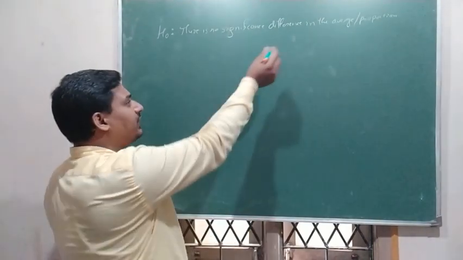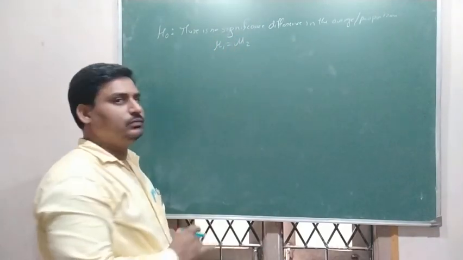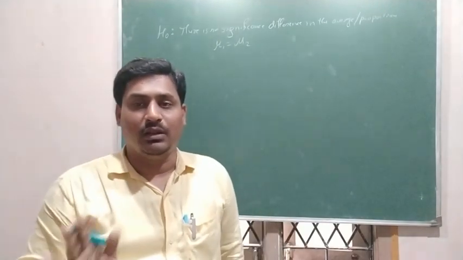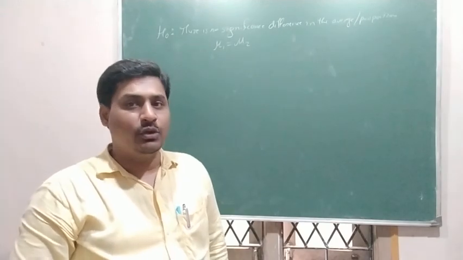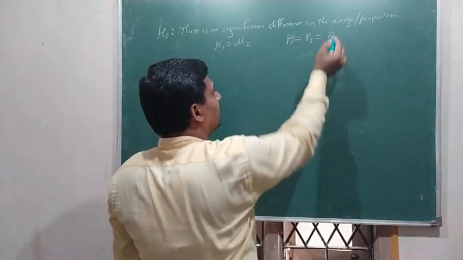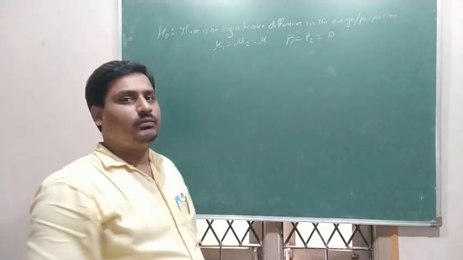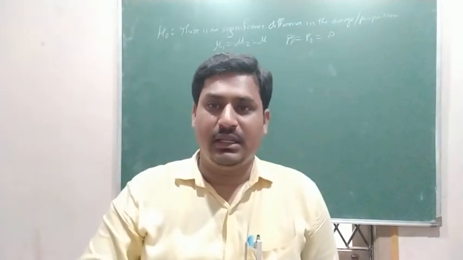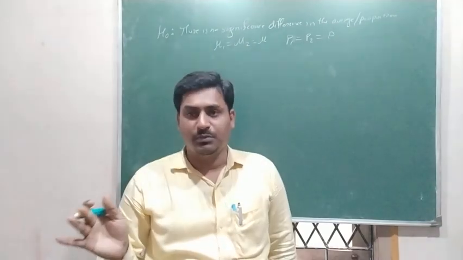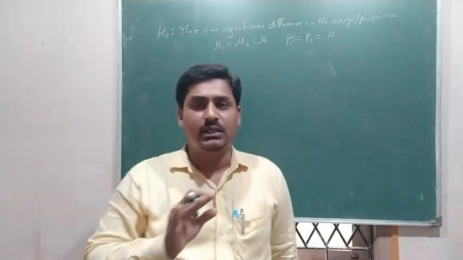Okay, so here if it is mean, we write mu1 is equal to mu2. We assume that both population mu is equal. If it belongs to proportion, then we write P1 equal to P2 is equal to P. So both populations' mean is equal to the standard population's mean, and both populations' proportion is equal to the standard population's proportion. So it is equal.